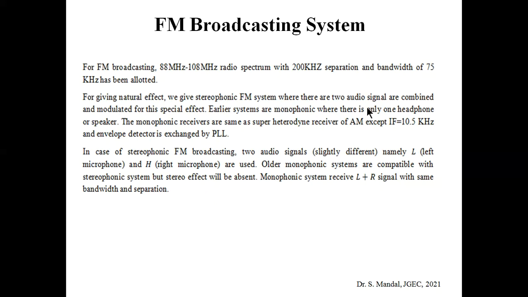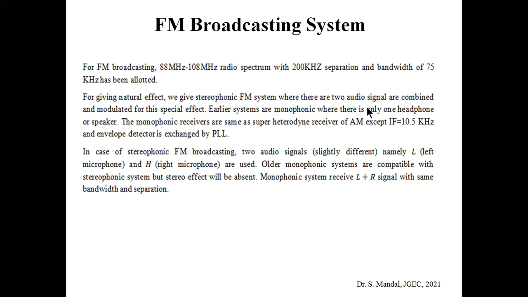To give the natural effect, we are using FM stereophonic sound where two audio signals are combined. One is for the left ear, another for the right ear, and these two audio signals are combined and then modulated for getting the special effect, the 3D effect and better sound quality. For those cases, we are using the stereophonic FM system.